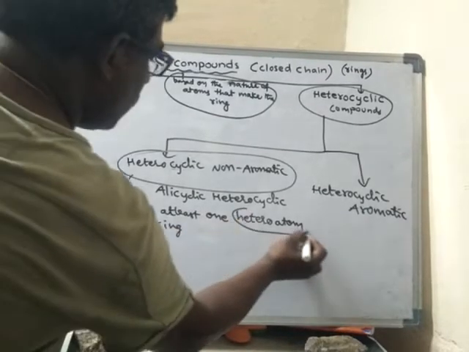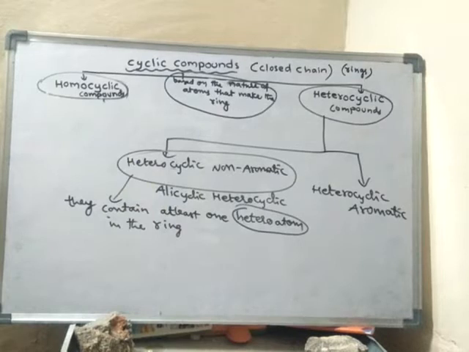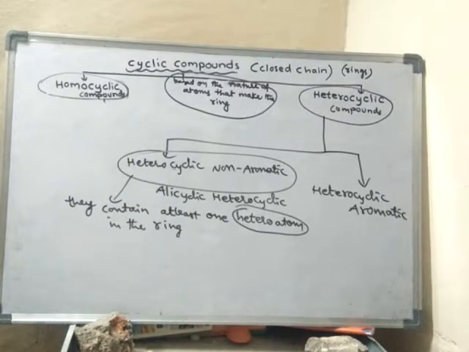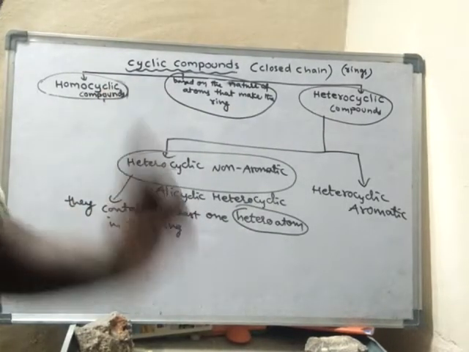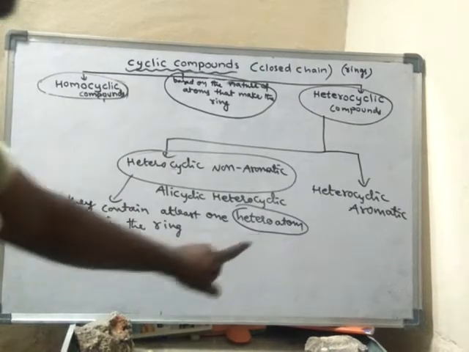What is the meaning of heteroatom? The atom other than carbon is said to be a heteroatom. It may be halogen, or sulfur, or oxygen, or nitrogen. Any other atom it may be. The atom other than carbon is said to be a heteroatom.